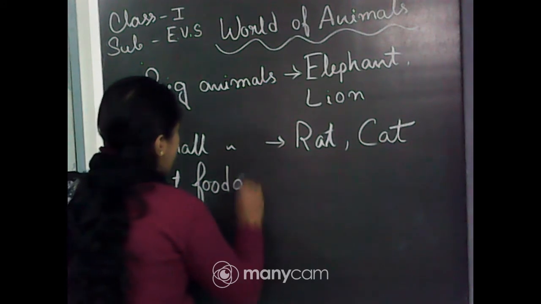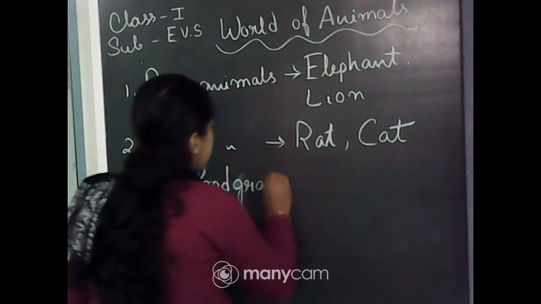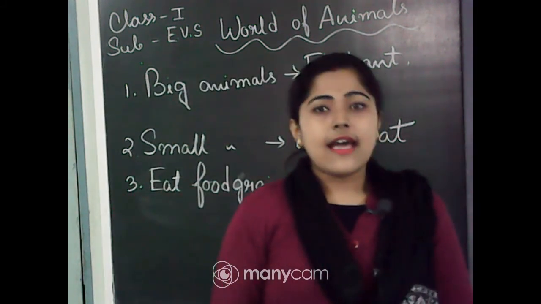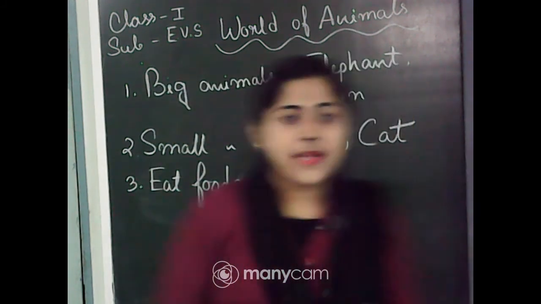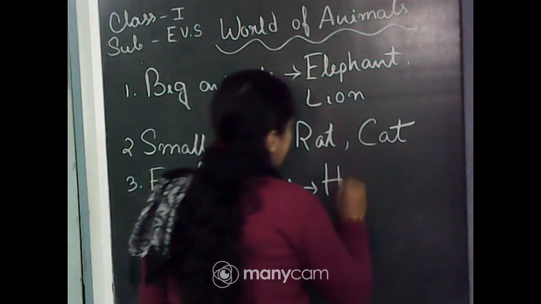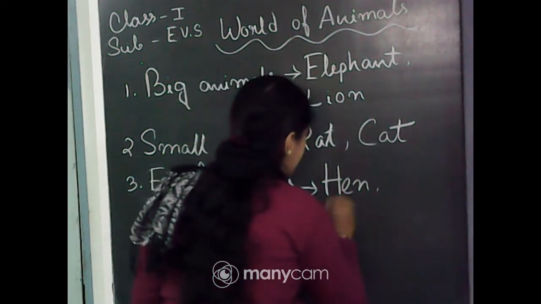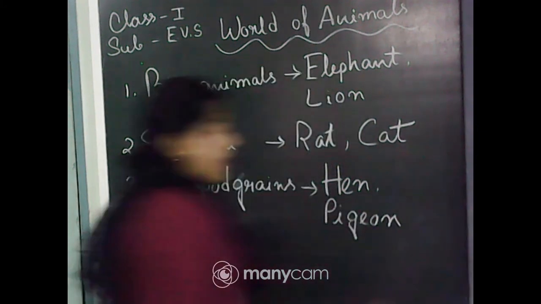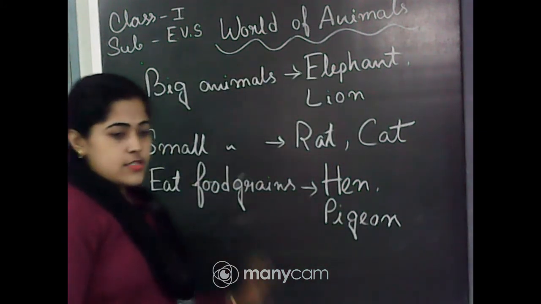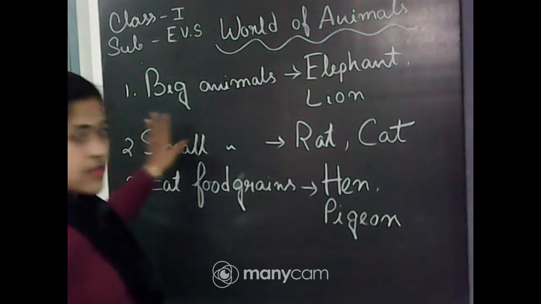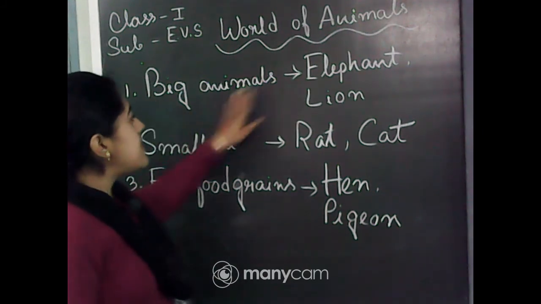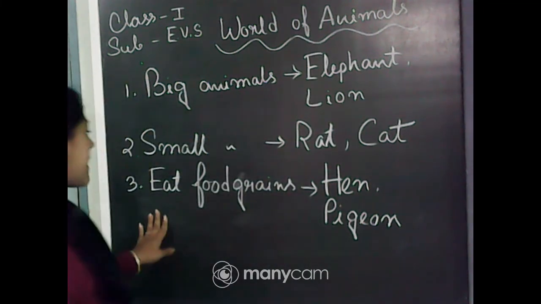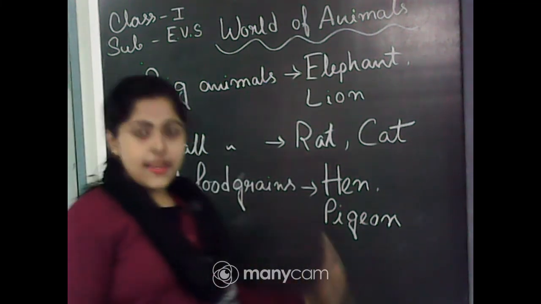You know, only the birds, they eat only the food grains. So they are hen or pigeon. As you have to write only 2 examples, so I am writing here only 2, hen and pigeon. So big animals, elephant, lion; small animals, rat, cat; and eat food grains, hen and pigeon.